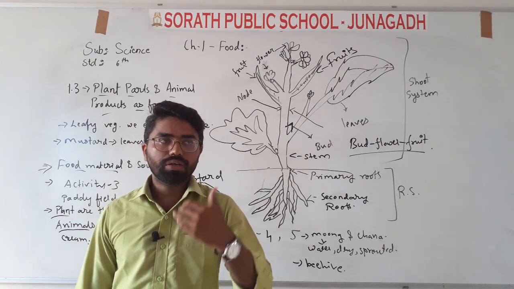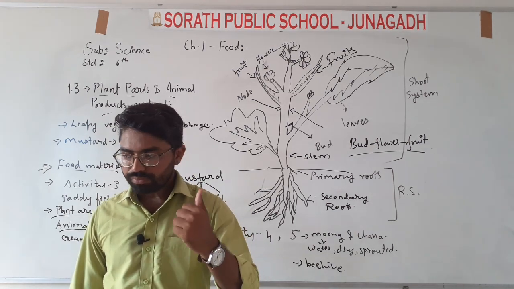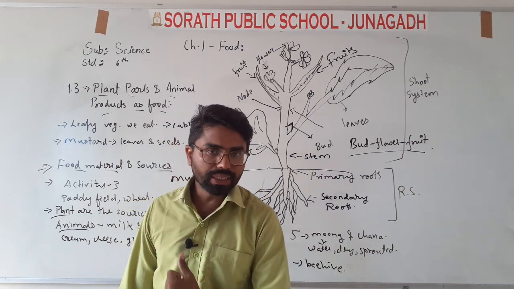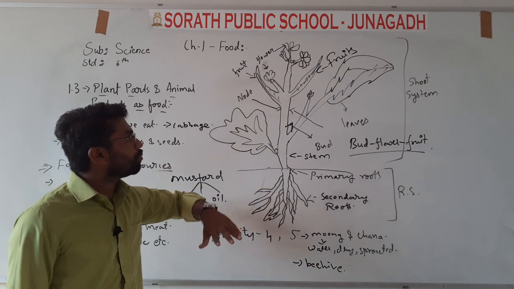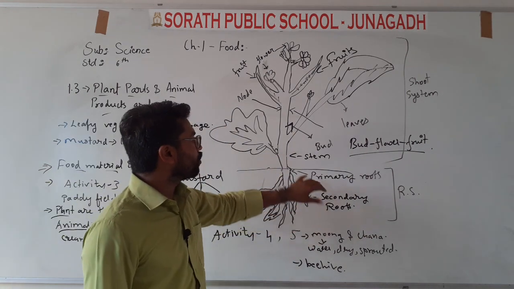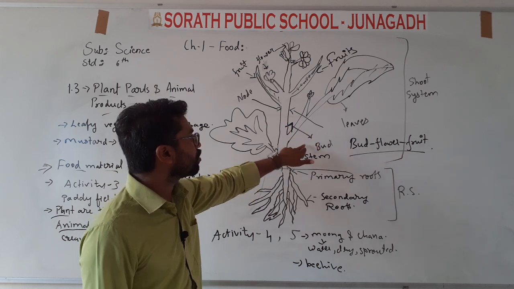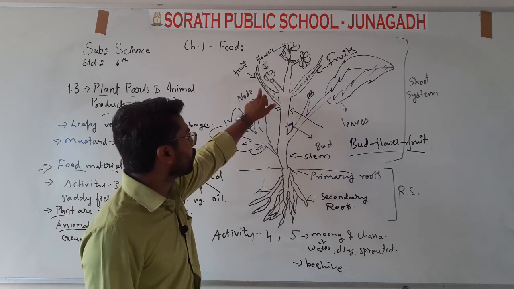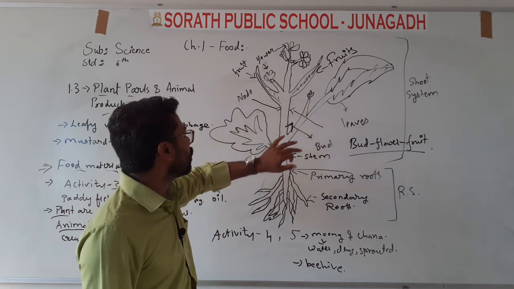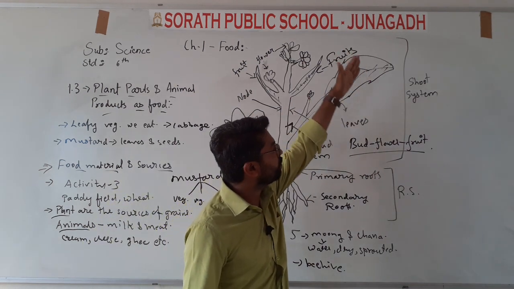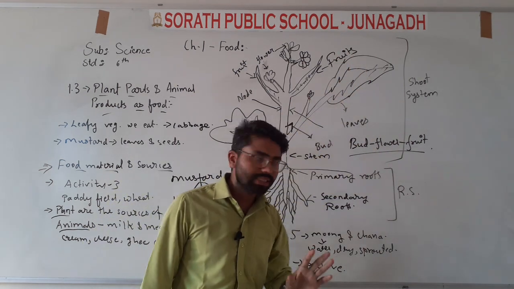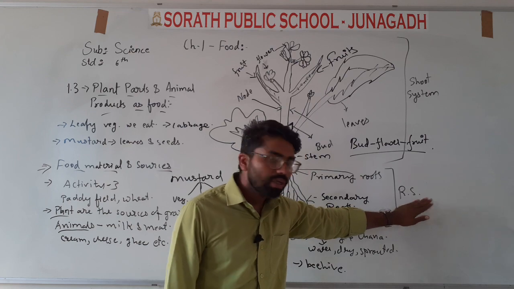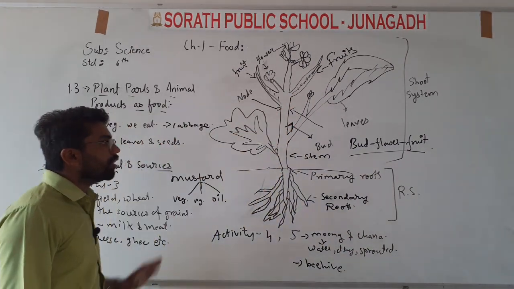You make vegetables from brinjals, and one of the famous items of brinjal is ora and rotla, that you eat in the winter season only. So these are the parts of the plants: primary root, secondary root, this is known as a stem. I have explained about the bud, then flowers are there, then this is known as a node, where the fruit grows from, and these are the leaves. Everything from the flower to the stem is known as the shoot system, and under the ground the roots are present, primary and secondary roots, known as the root system. You can see this in the textbook also.